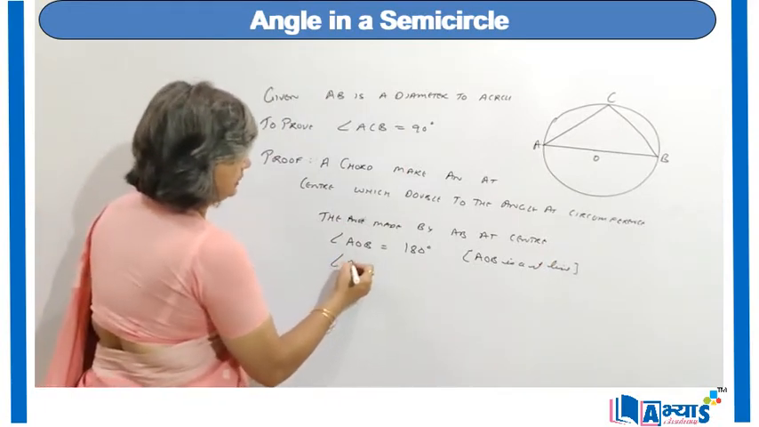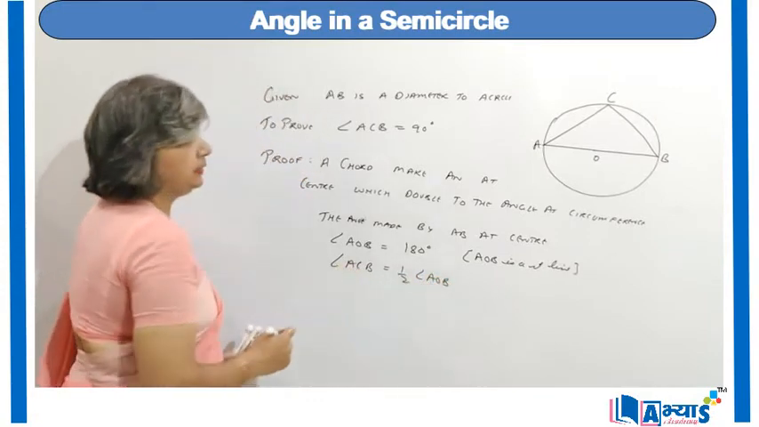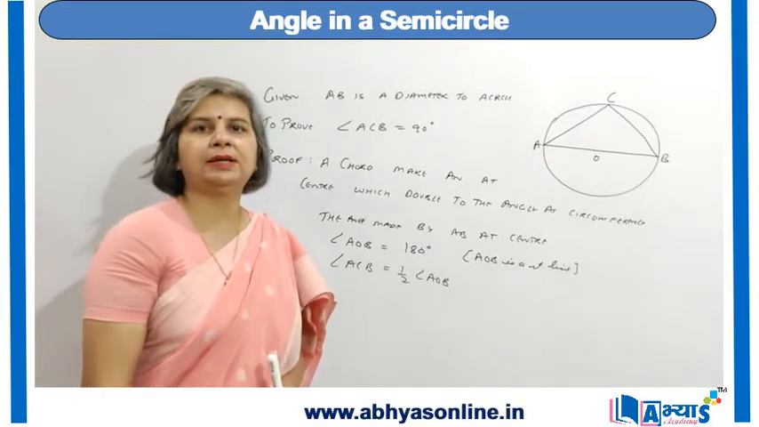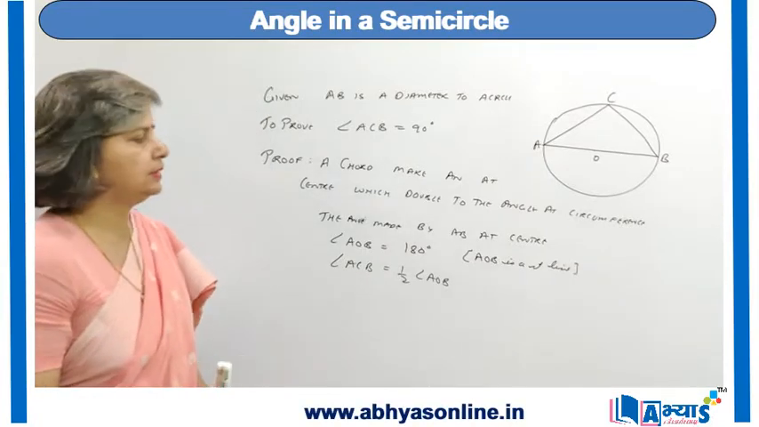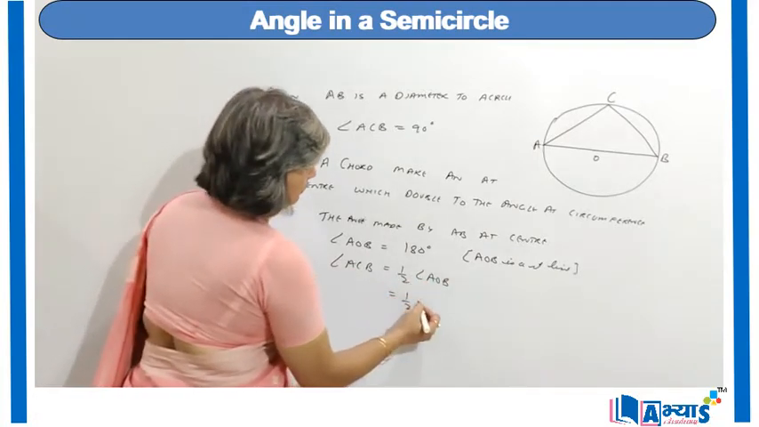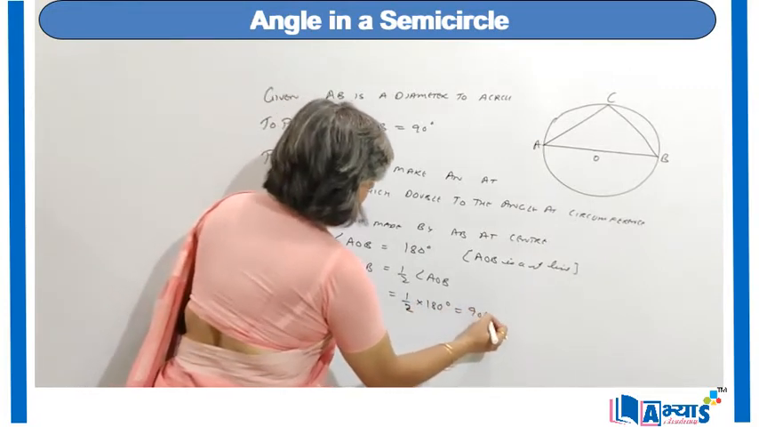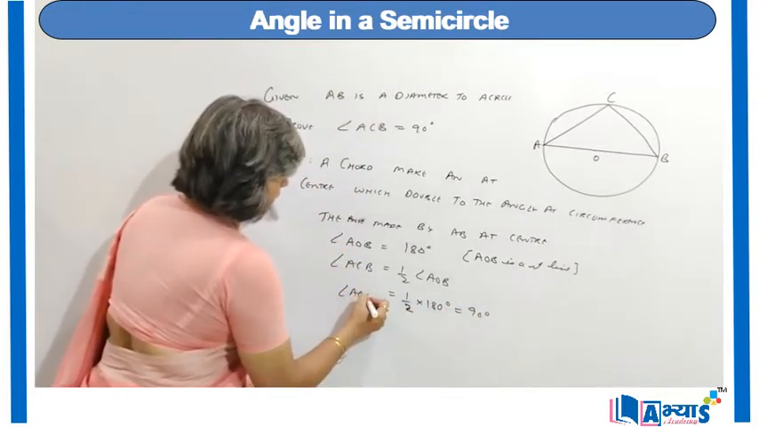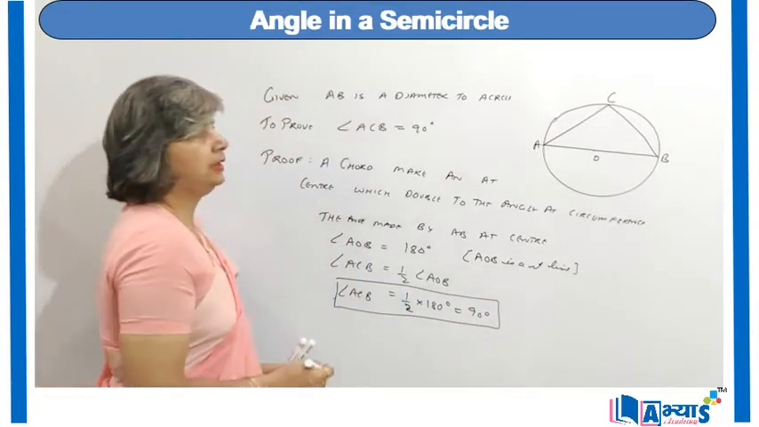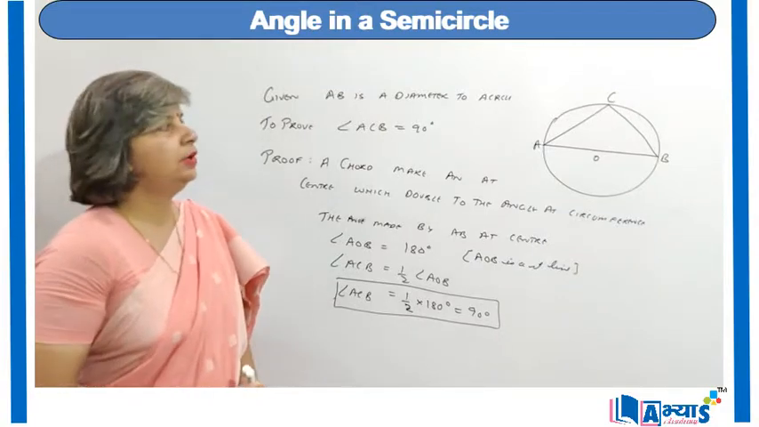Now angle ACB will be half of angle AOB because ACB is the angle made by the chord AB at the circumference, and we know that the angle at the circumference is half the angle at the center. So angle ACB is half of angle AOB, or we can say half of 180 degree. That means it will be equal to 90 degree. Hence we can say that the diameter makes an angle of 90 degree at the circumference of a circle.